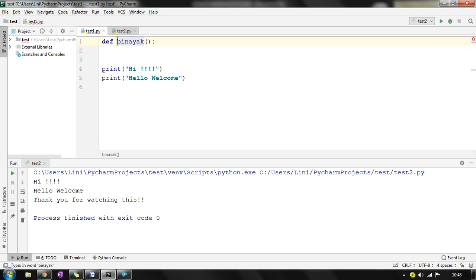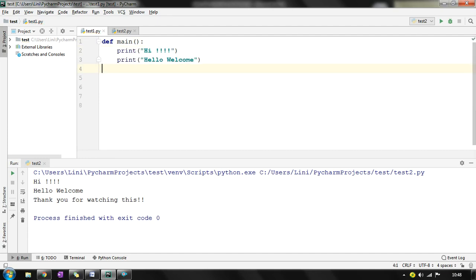Or else to identify that it is a main function that you have created, you can also write down main. It's not a big issue. Whatever I have printed over here, I will be printing over here. This is what I have defined, the user defined function as main.